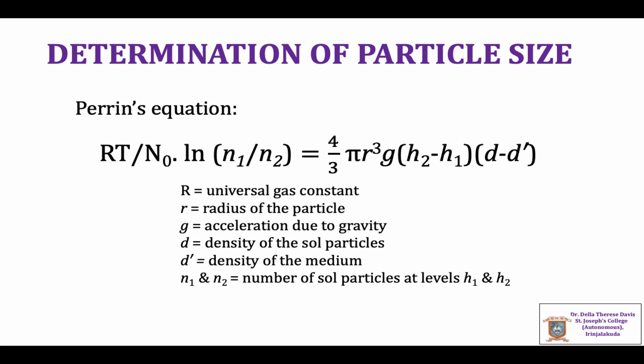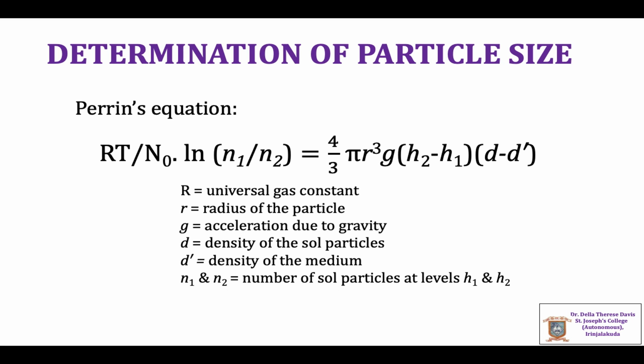The colloidal particles exhibit Brownian motion, and they are also under the influence of gravity. Due to these two effects, the distribution of colloidal particles in a vertical column of the sol will not be uniform.